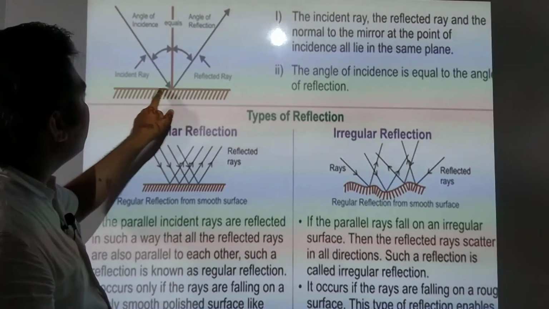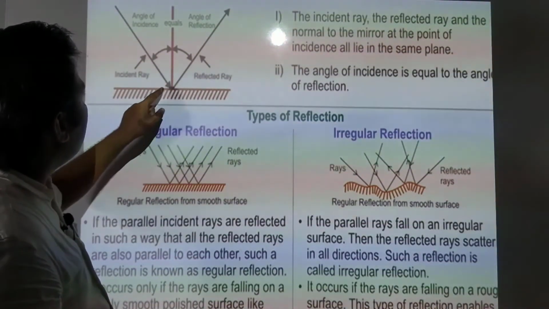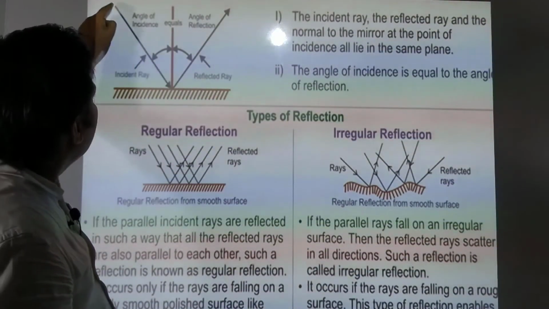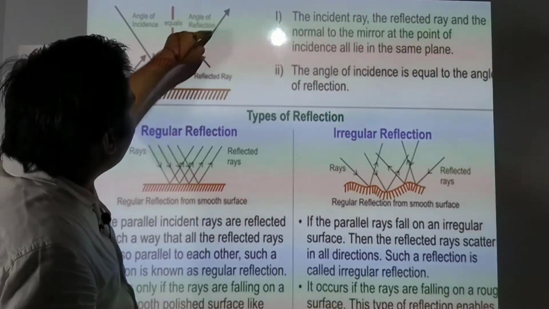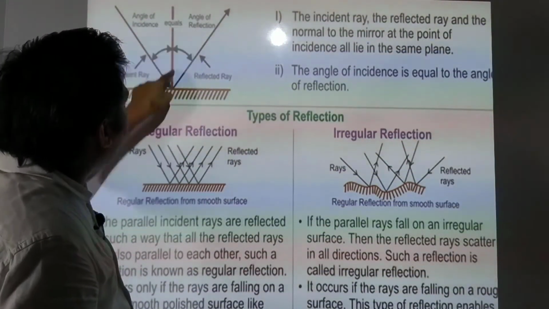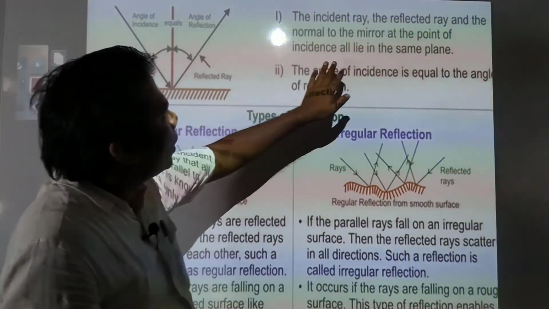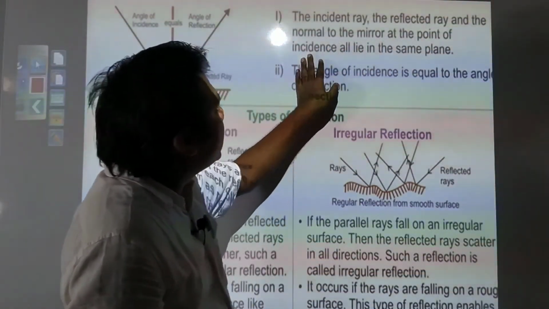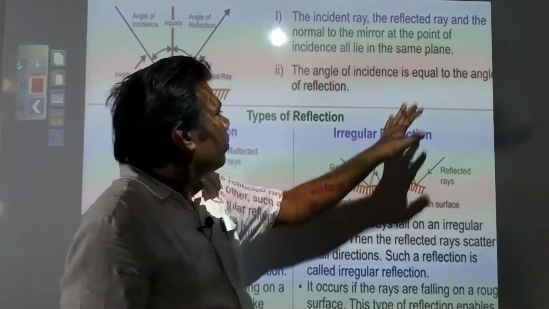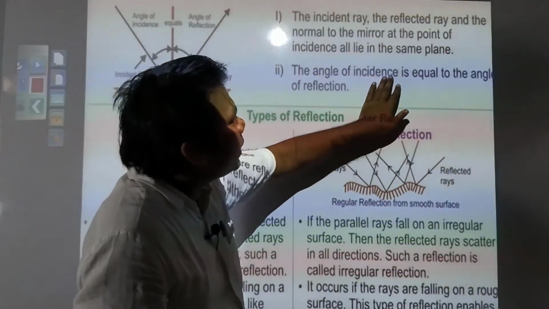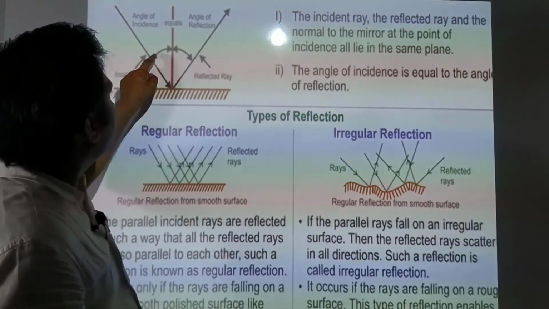That you need to remember. You see, this is your plane surface or mirror, this is the point of incidence, this is the incident ray, this is the reflected ray, and the normal; these all lie in the same plane. Next, the angle of incidence is equal to the angle of reflection.